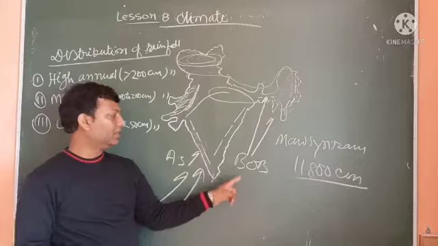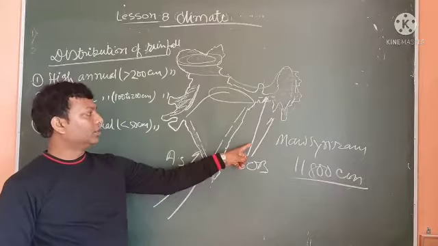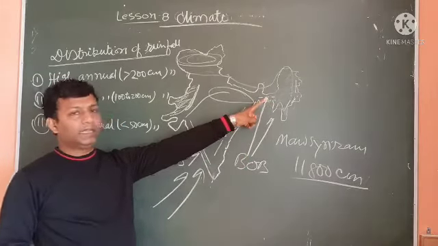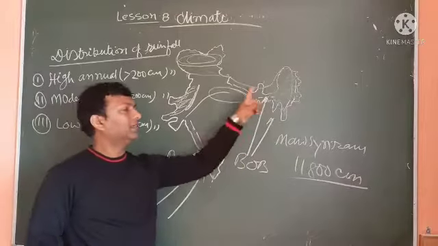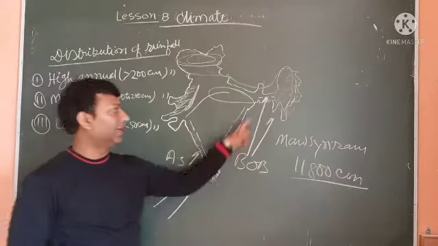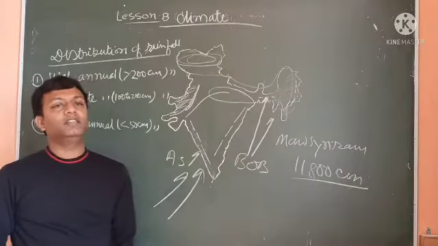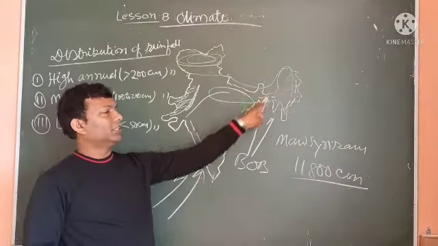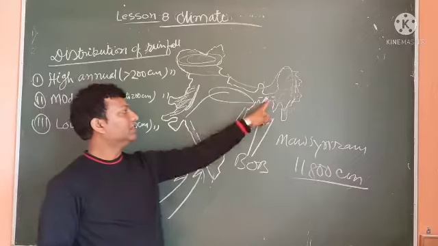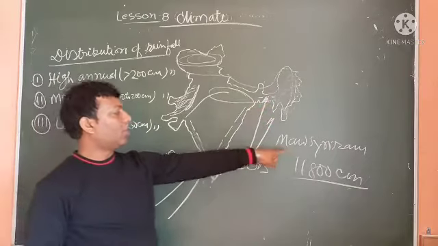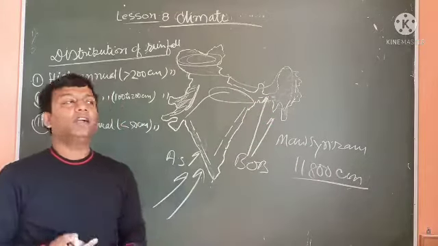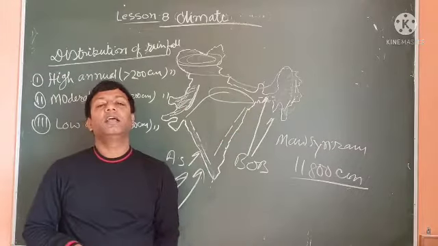First and foremost reason, the Bay of Bengal branch of monsoon directly hits at a 90-degree angle, a right angle. That's why moisture laden wind is fully focused on this hill, and Mausiram comes under the windward side of this Khasi hill.